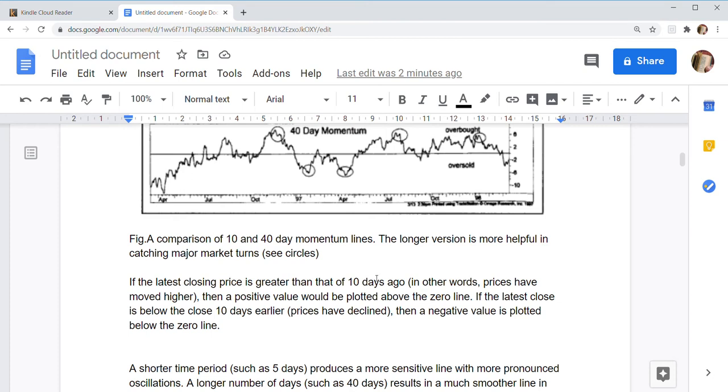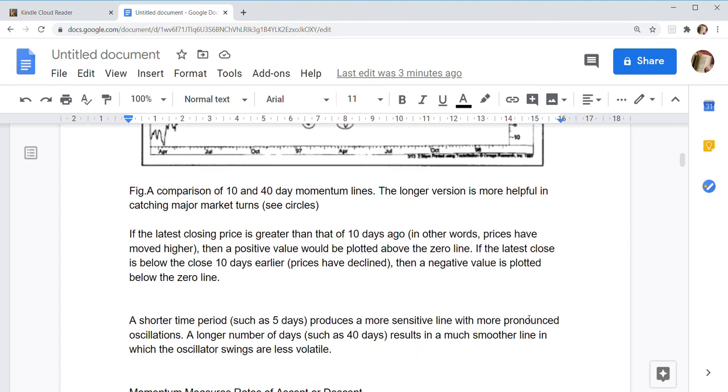So this is a plus condition where the latest closing price is greater than 10 days ago. In other words, prices have moved higher, then a positive value would be plotted above the zero line. If the latest close is below 10 days earlier, prices have declined, then a negative value is plotted below the zero line.